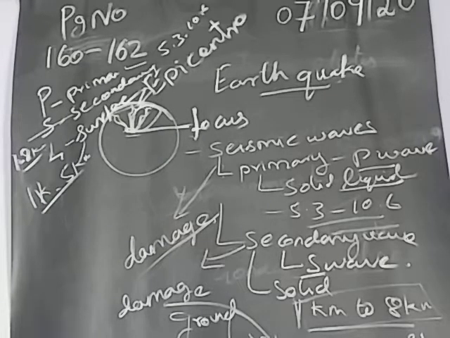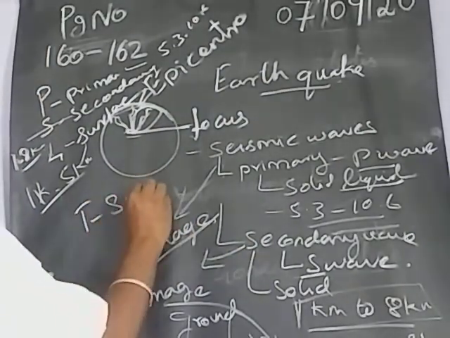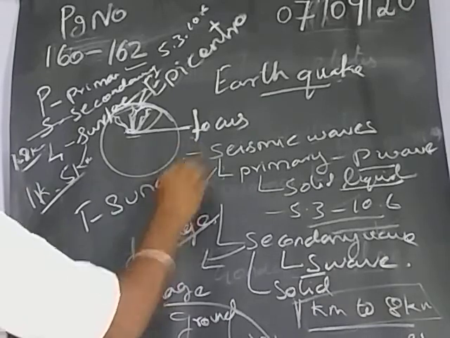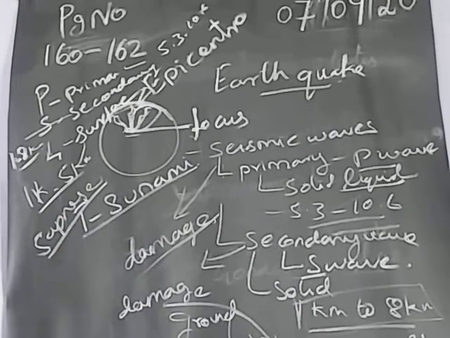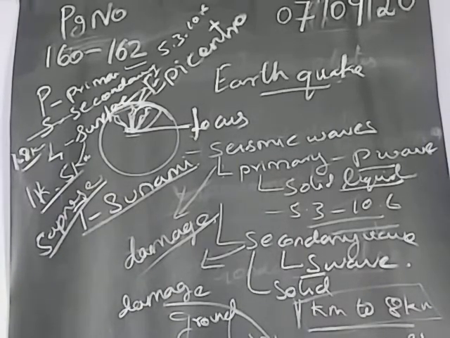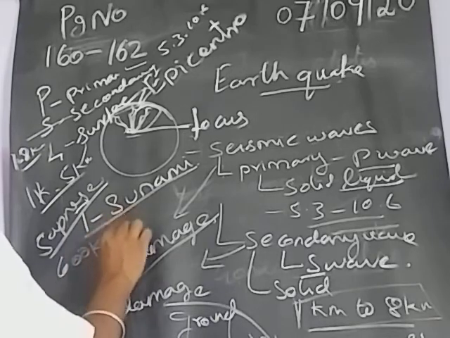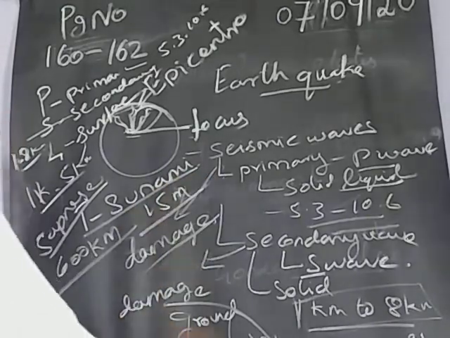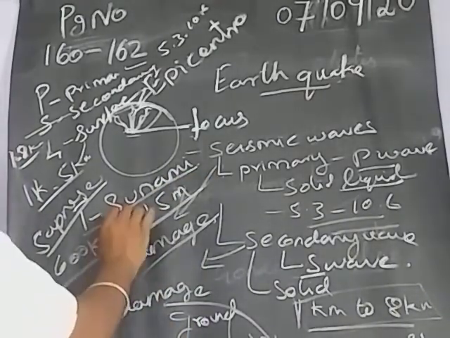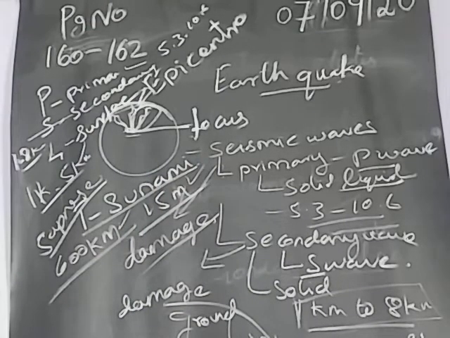If an earthquake happens inside the ocean, we get a tsunami. It's a Japanese word. The average speed is more than 600 kilometers, we can expect. It will travel at a minimum height of 15 meters. The speed will be 600 kilometers, and the height will be 15 meters minimum. Maybe it will be 20 also, we can say.